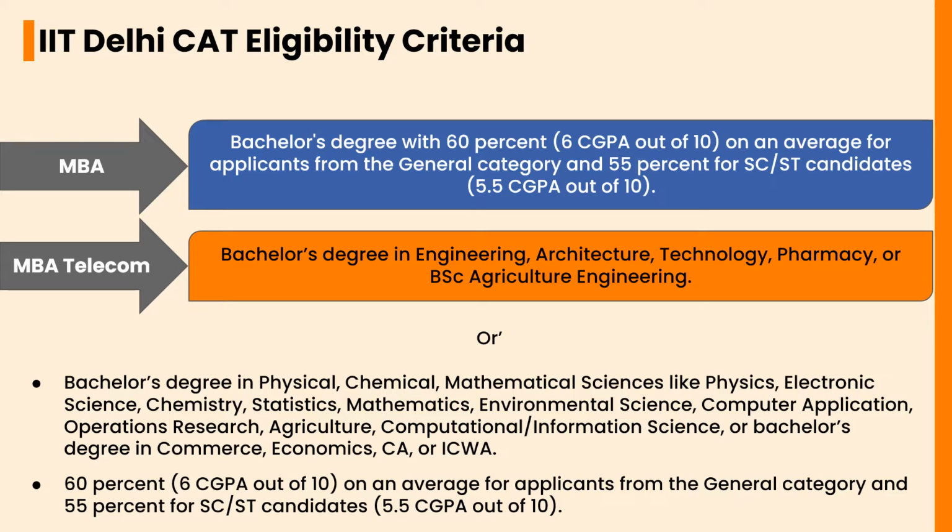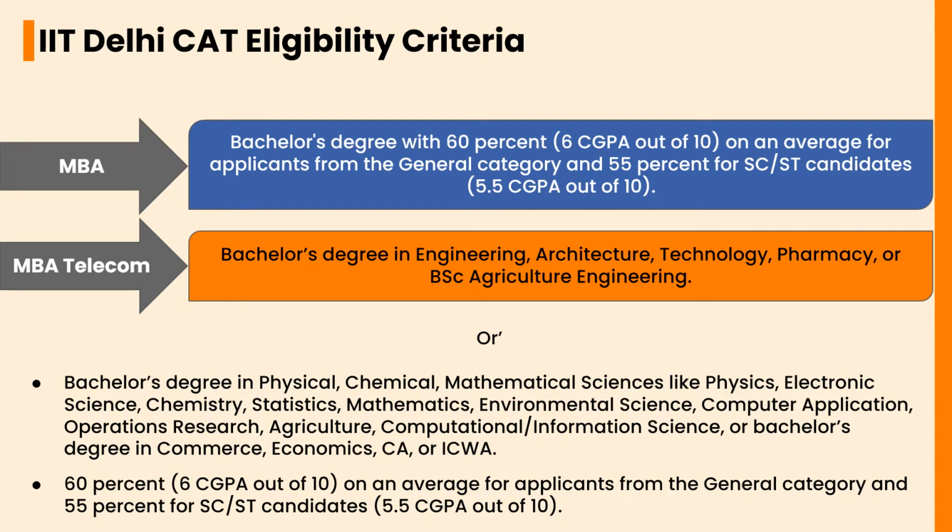For MBA, a bachelor's degree with 60 percent, or 6 CGPA out of 10 on average, for applicants from the general category, and 55 percent, or 5.5 CGPA out of 10, for SC/ST candidates. For MBA Telecom, a bachelor's degree in engineering, architecture, technology, pharmacy or BSc Agriculture Engineering; a bachelor's degree in physical, chemical, mathematical sciences like physics, electronics, science, chemistry, statistics, mathematics, environmental science, computer application, operation research, agriculture, computational information science; or a bachelor's degree in commerce, economics, CA or ICWA.